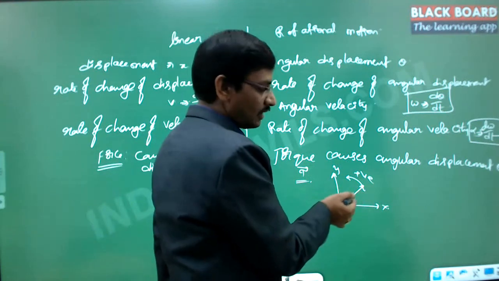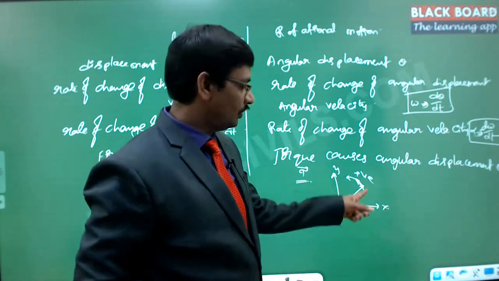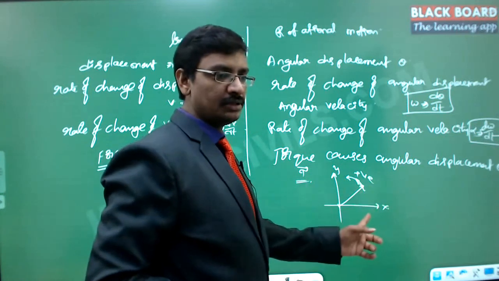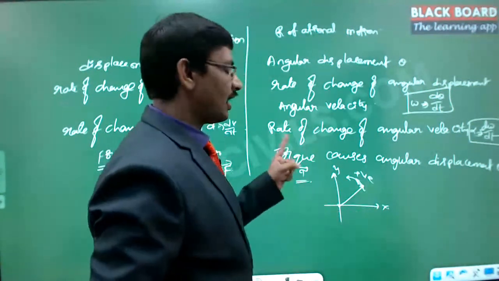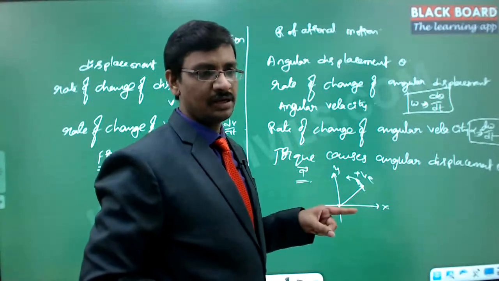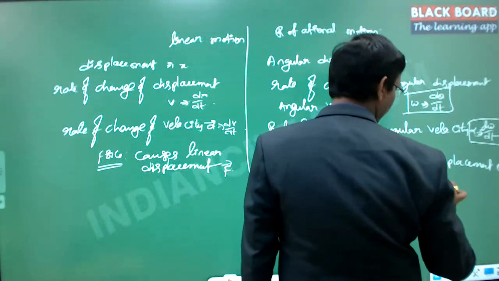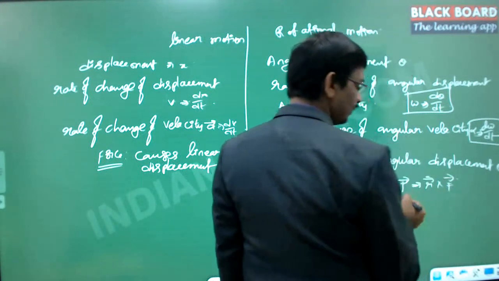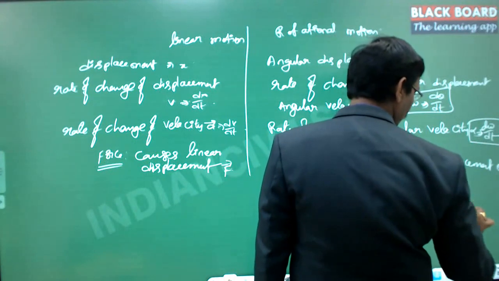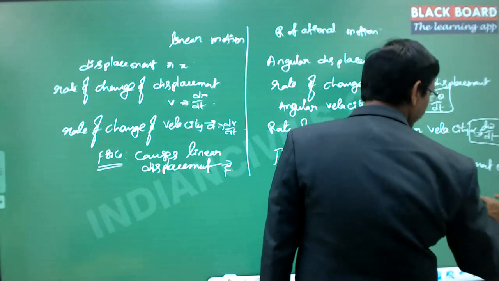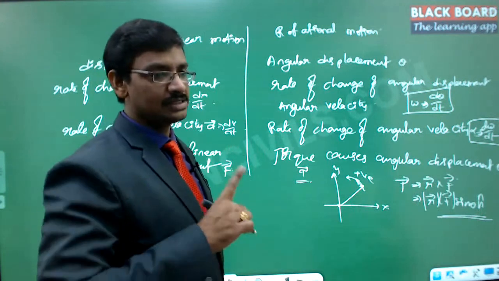So the direction of the torque is not this way. The direction of the torque is exactly perpendicular, coming out, though it is rotating like this. So this rotation is a rotation about a direction perpendicular to this. Hence, in r cross f, r is a vector, f is a vector, and tau is also a vector. So tau is equal to r cross f. The direction of tau we always say is |r||f| sine theta n cap, where n cap is the unit vector which is normal to both r and f. That is how we would say.